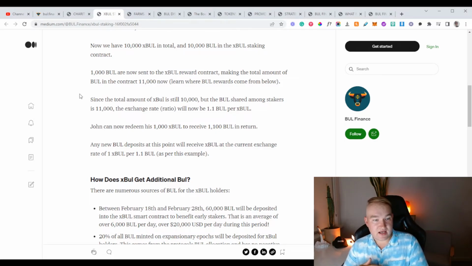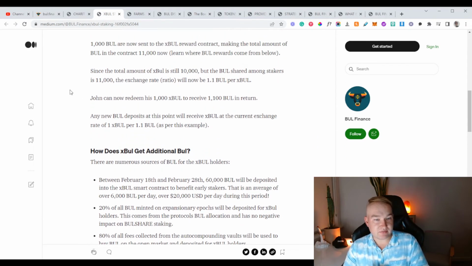1,000 Bull are now sent to the XBull reward contract, making the total amount of Bull in the contract now 11,000. Since the total amount of XBull is still 10,000, but the Bull shared among stakers is 11,000, the exchange rate will now be 1.1 Bull per XBull.